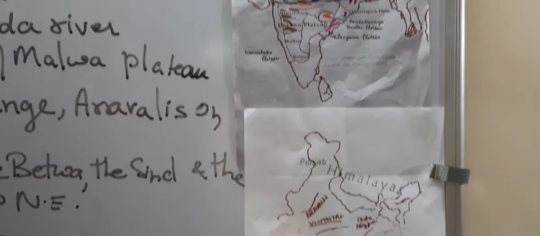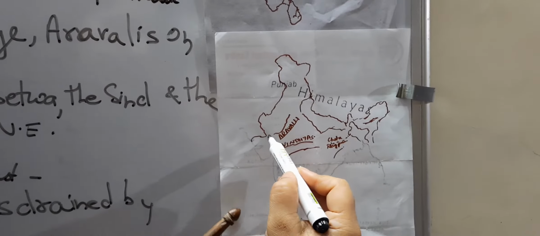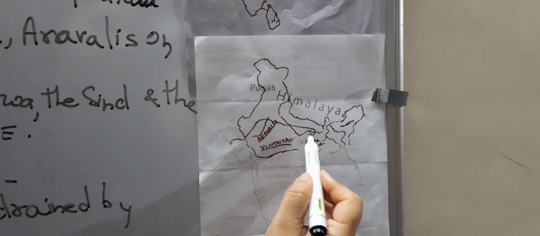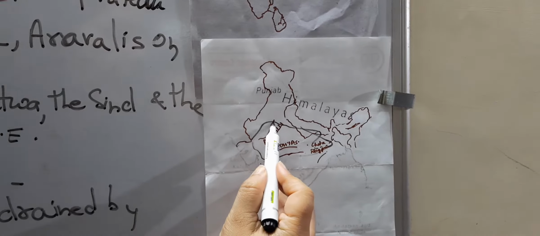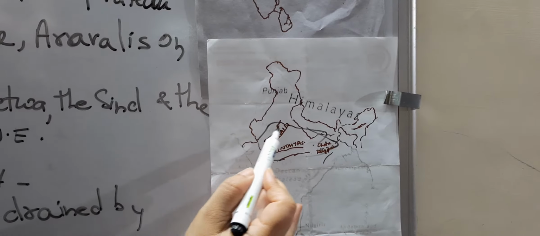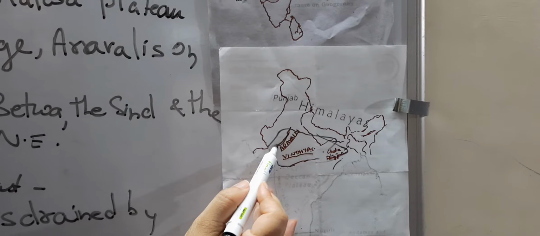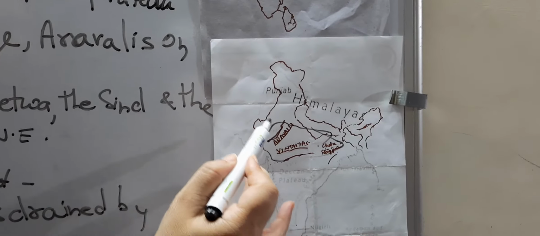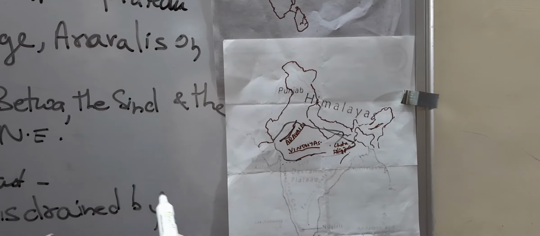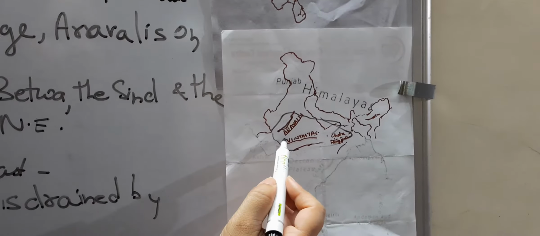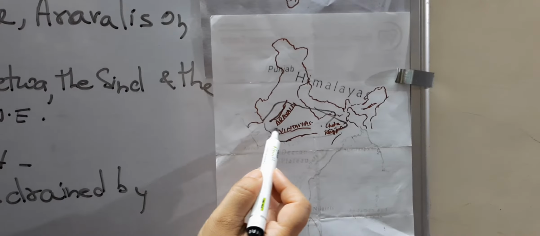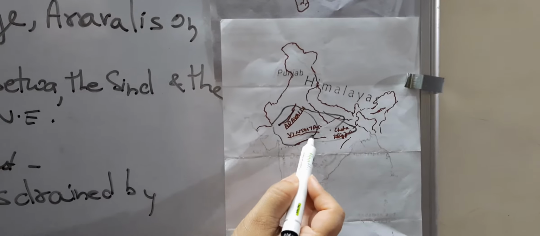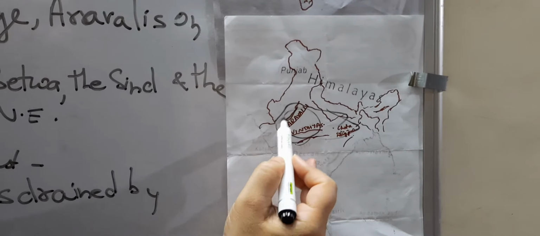You can see in the second map that the Central Highland is bounded by some mountain ranges. That is the Aravalli range, which is in the northwest region of our country, which further extends and merges into the rocky and sandy desert of Rajasthan. And here you can see the Vindhyas range, that is on the south of this Aravalli, and this is the main region of this Malwa Plateau.